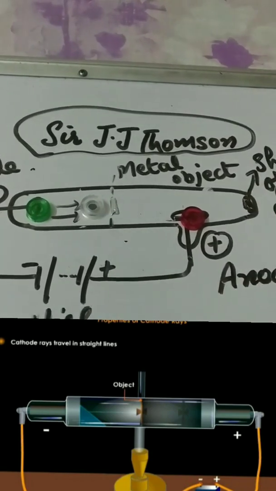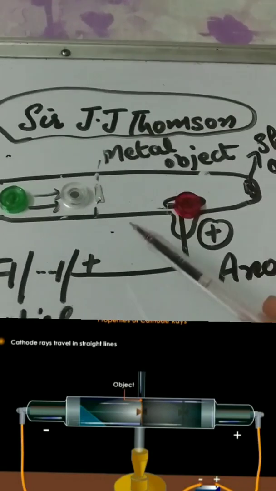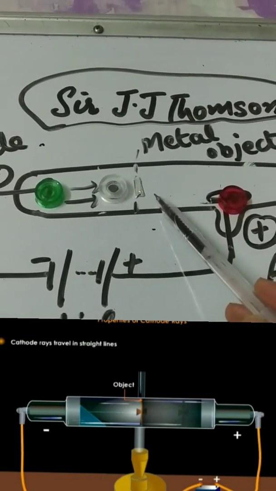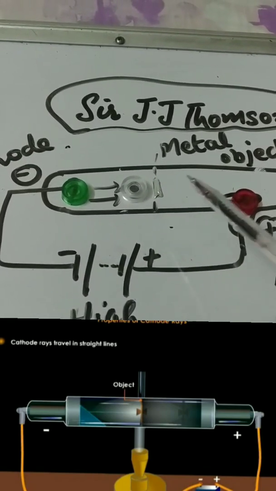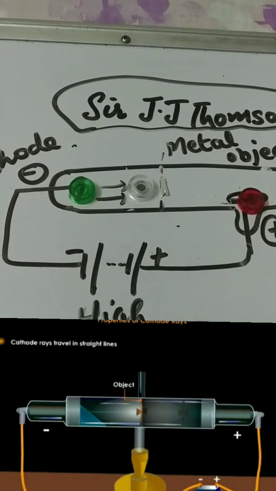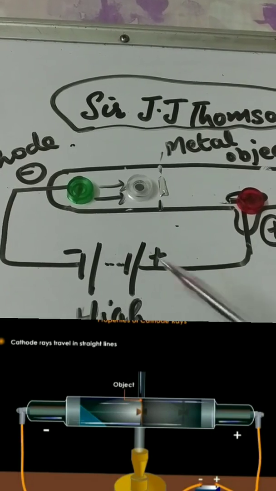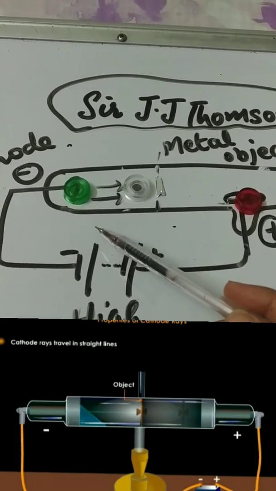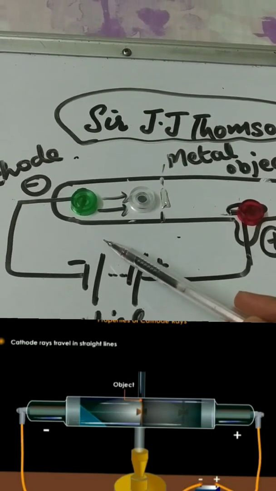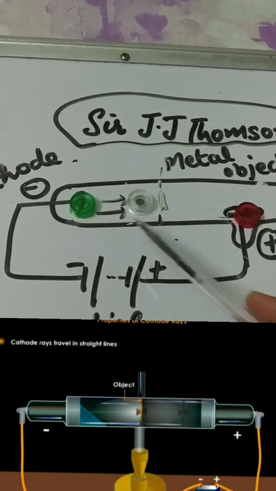They made the setup in the discharge tube, and then they placed a metallic object in the path of the cathode rays. High voltage is applied, then from the cathode the same way it starts glowing. That phenomenon is known as fluorescence.